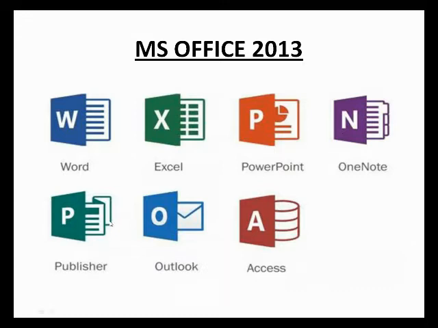And next is Publisher. It is an introductory application for creating and publishing marketing material. It is used for marketing material. Outlook. Outlook organizes your email, calendar, contacts, notes, tasks, and to-do list all in one place. That organization starts with your email account.